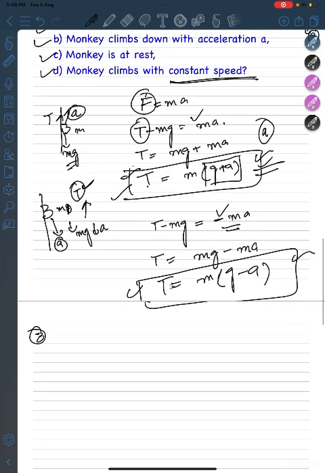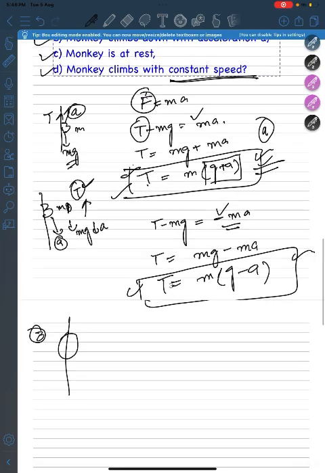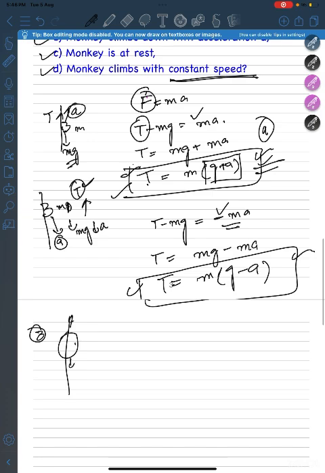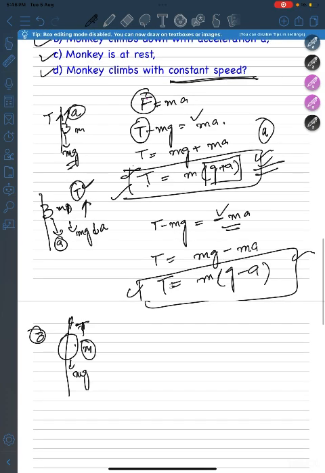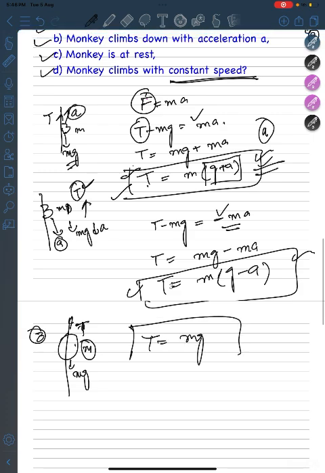Now tackling the third condition. The third condition says that the monkey is at rest. Neither is the monkey moving upward nor downward. It's actually at rest. So what happens? There will be the tension force built. Downwards there is the mg as the monkey has a mass of m. So here the tension will be mg. Tension will be equal to mg. So simple. There will be no acceleration as the monkey stays here. The tension will be equal to the weight of the monkey.